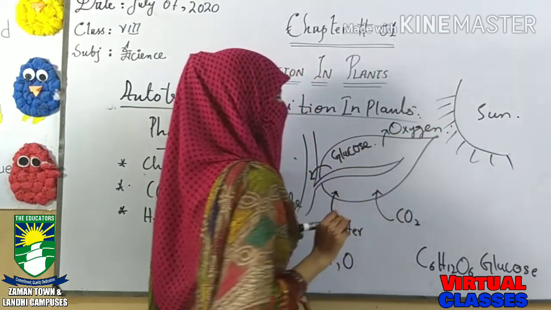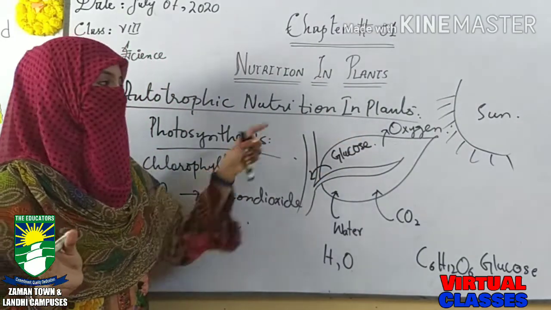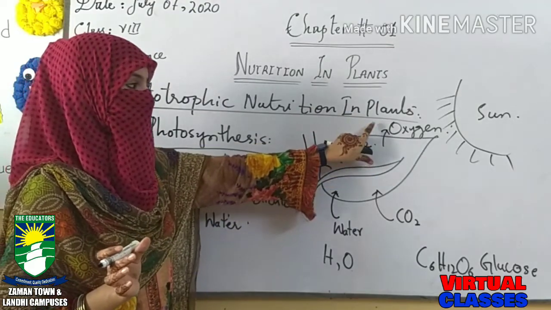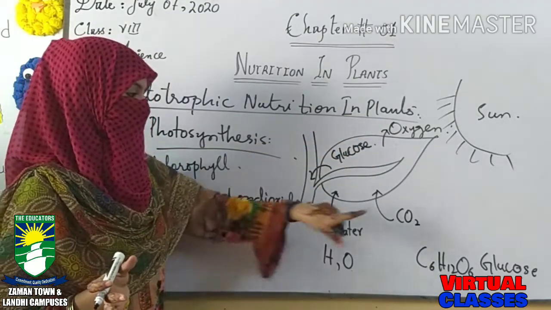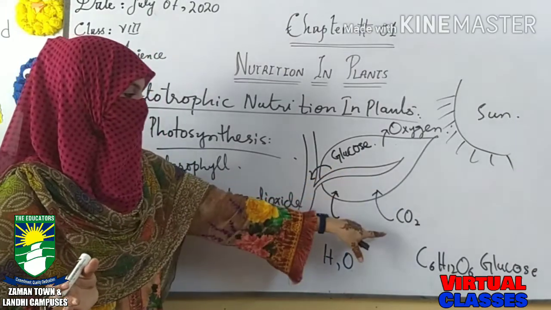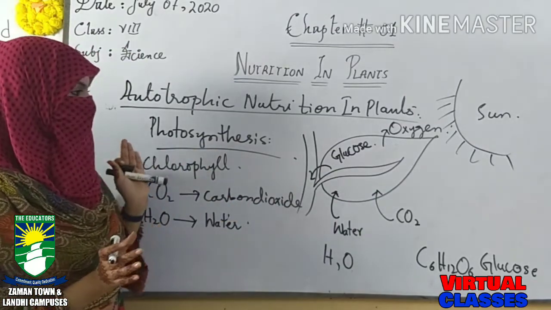That oxygen is the basic need of us. It is waste material for the plant, but for us it is a useful gas. Carbon dioxide is waste for us, but for the plant it is useful. It is useful to prepare the food of the plant, and this process is named photosynthesis.